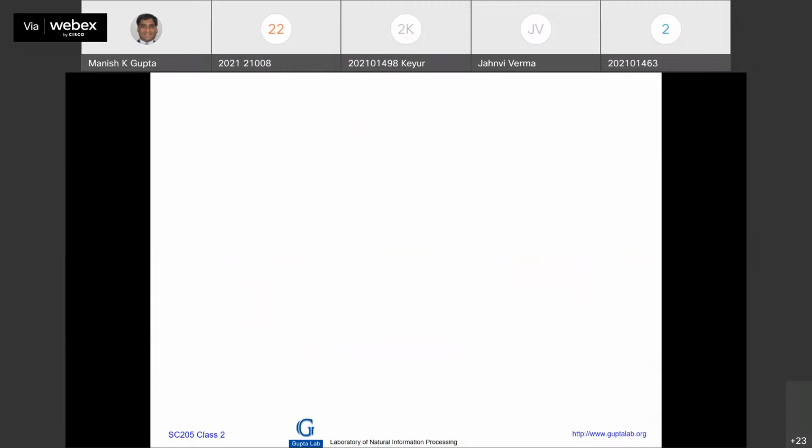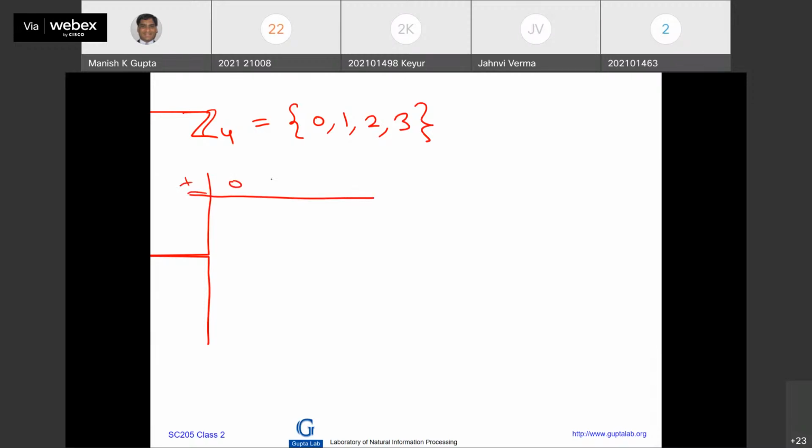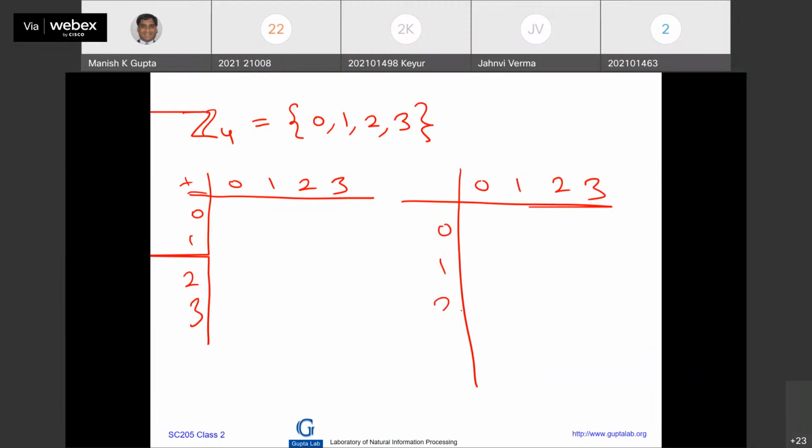So now we come with G4: 0, 1, 2, 3. 4 elements. Integer modulo 4. Then I start with the addition table, and then multiplication mod 4.